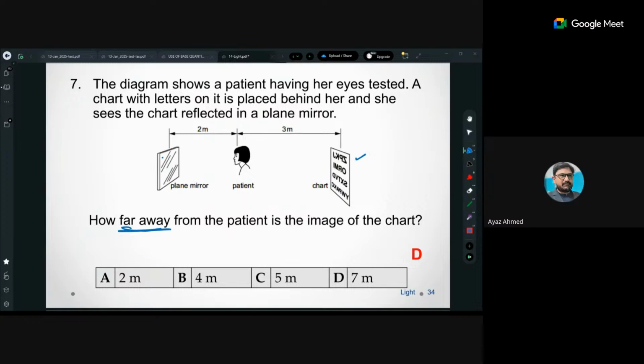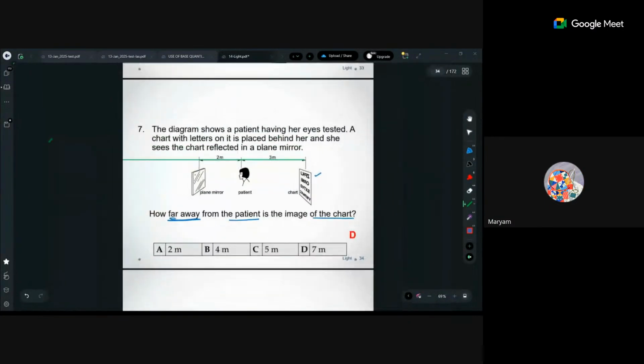So how far away from the patient is the image of the chart? Wow, what a question. I really like that. Although its option is D, but I would like to justify that option. देखो, I told you that the distance of the object is same as the distance of the image. ठीक है? So image के यहाँ पे आगे जगह नहीं है, but I can say that it is 5 meter. ठीक है ना? From this point to this point. So the image will be formed 5 meter away.